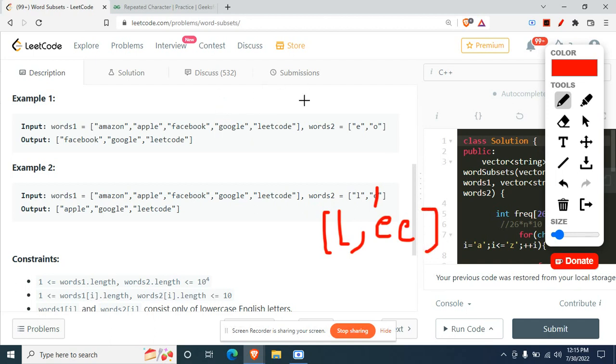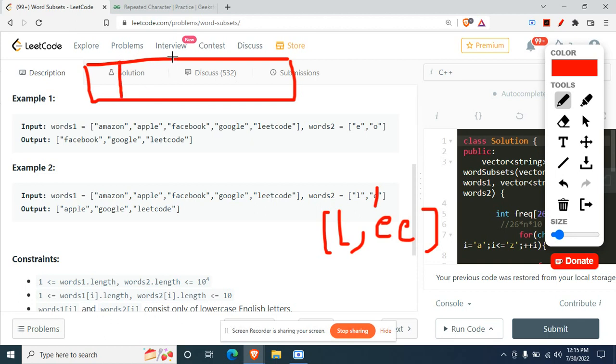Fine. So at first, you'll create a frequency array of size 26, that is A to Z. I'm not writing the whole thing. Here will be A, B, C, D, and so on up till L. L will be there, and somewhere E will be there. I'm just writing these two because we only need L and E, and the space is not much. But there are A, B, C, D, E, many characters of the alphabet.